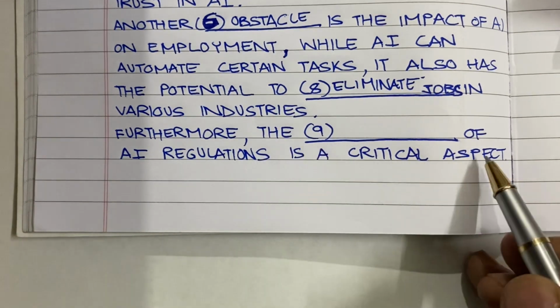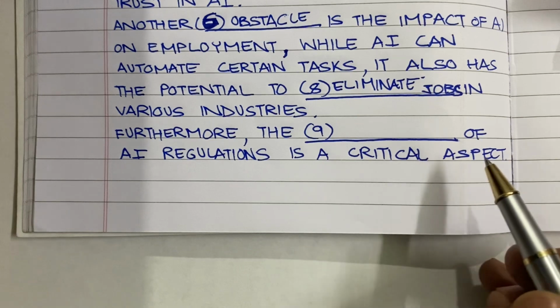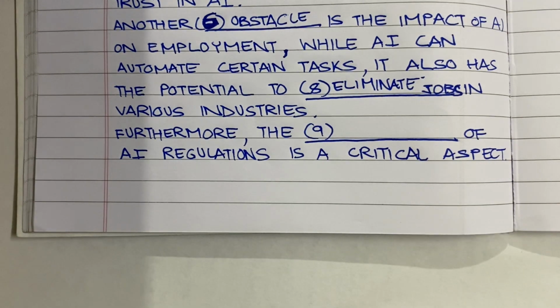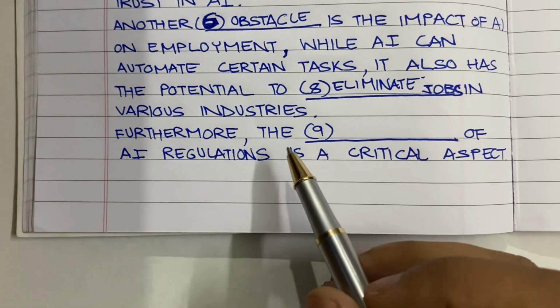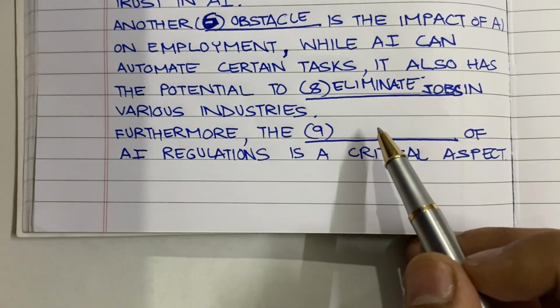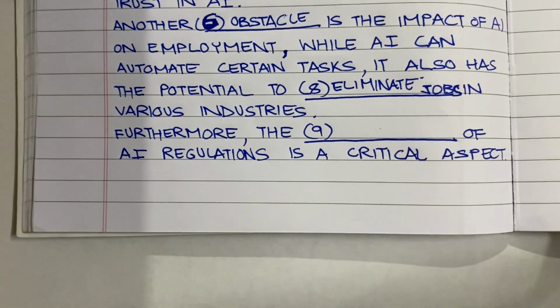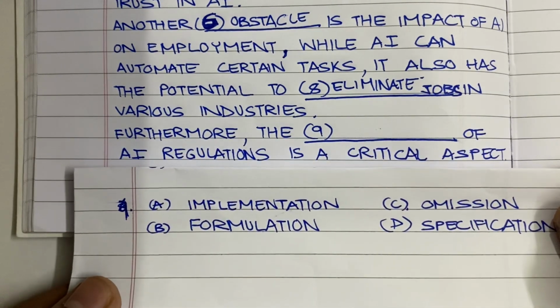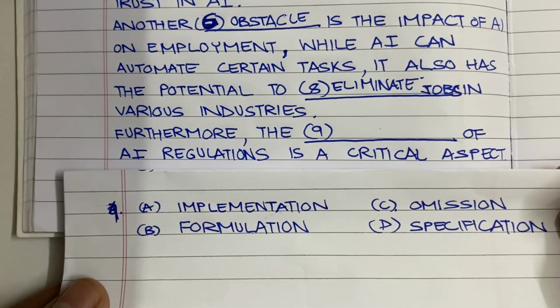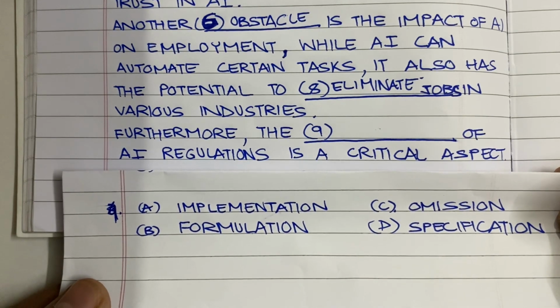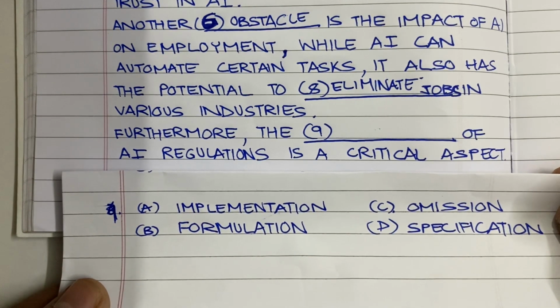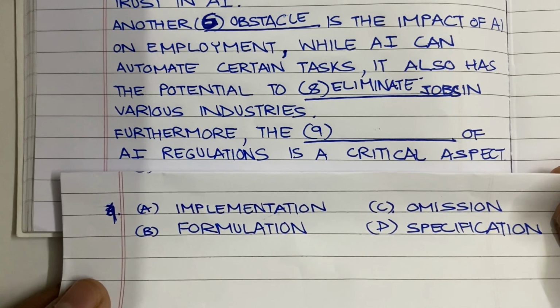"Furthermore, the blank of AI regulations is a critical aspect." So let's look at the options. First, you spend some seconds just reading this and thinking what kind of word should come over here. Then you look at the options. These are the options: implementation, omission, formulation, specification. So I am leaving this last blank for you to answer. You tell it to me in the comments. I'll be replying to your comment and telling you if you have answered correctly or not.